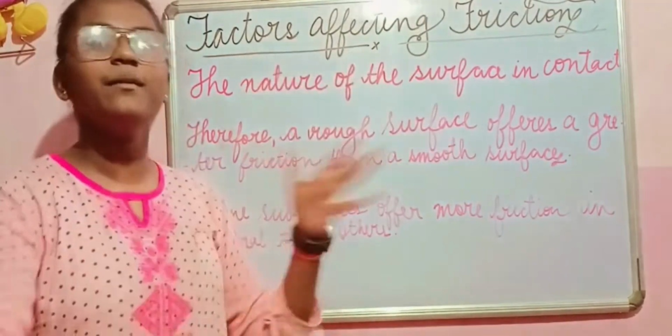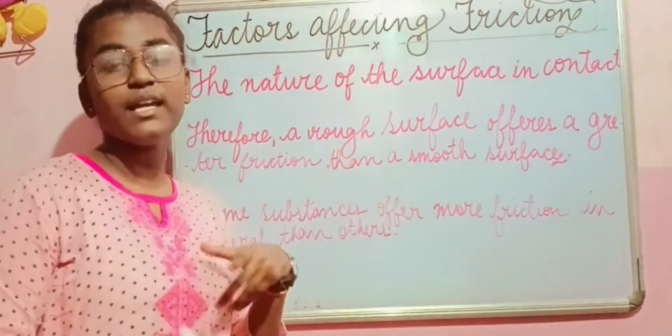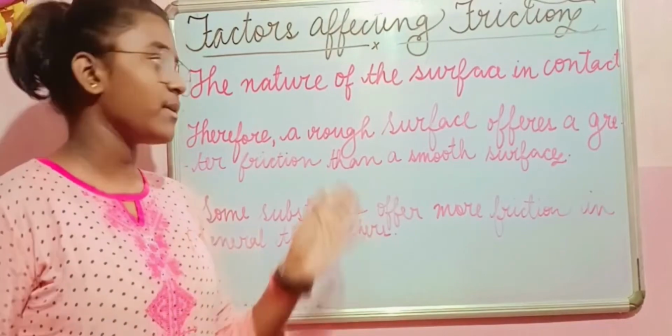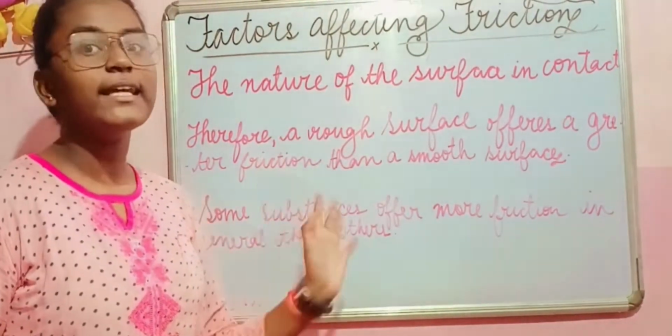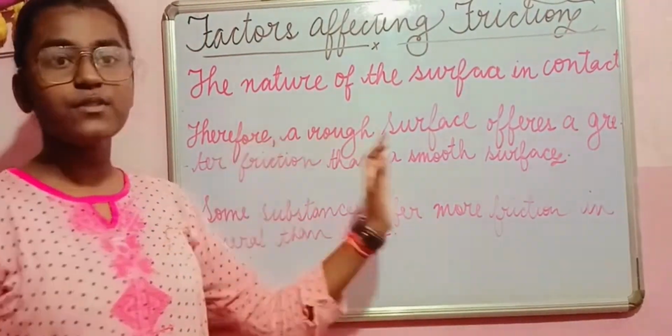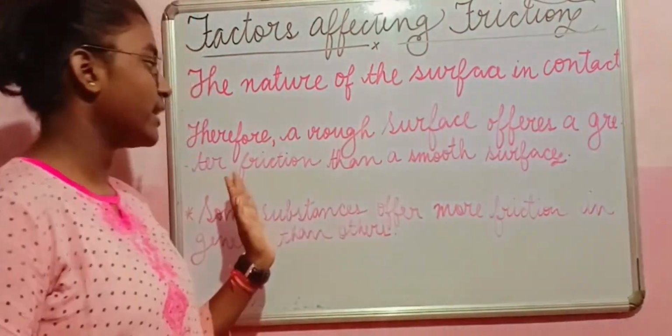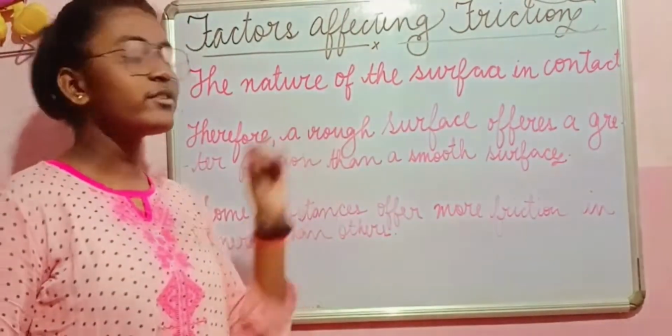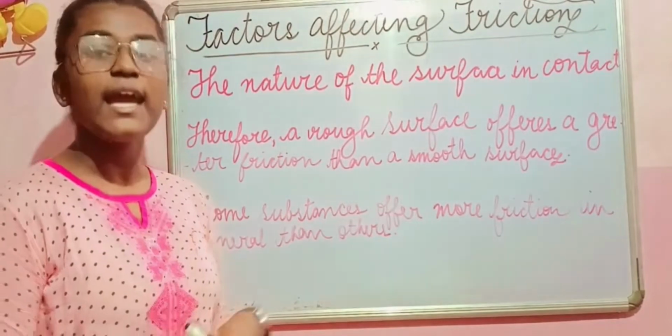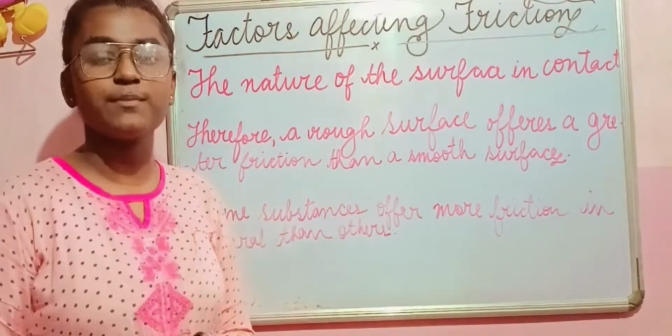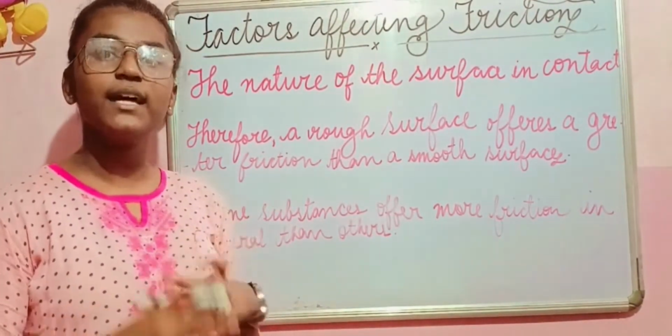So अब हमारी आती है main point. इन सभी बातों को समझने के बाद हमारी main point यहाँ पे आती है. Therefore, a rough surface offers a greater friction than a smooth surface. एक rough surface के पास ज़्यादा friction है as compared to the smoother ones, because rough surface के पास ज़्यादा tiny irregularities हैं.